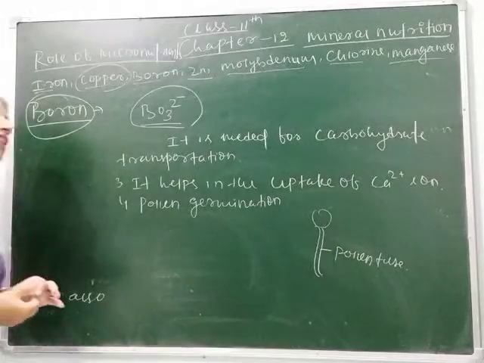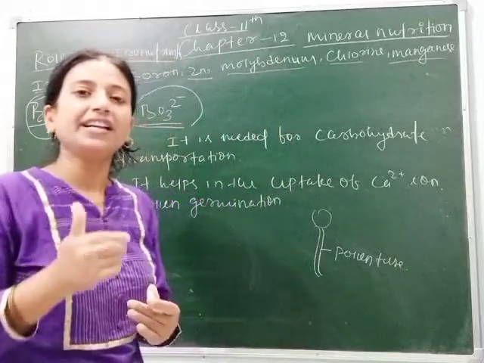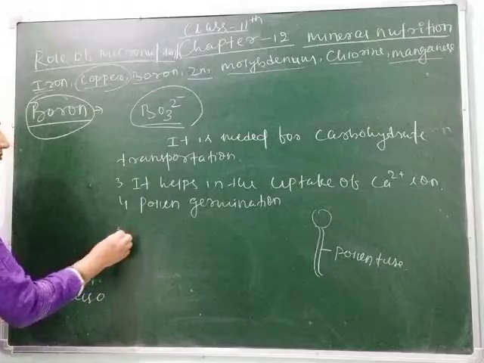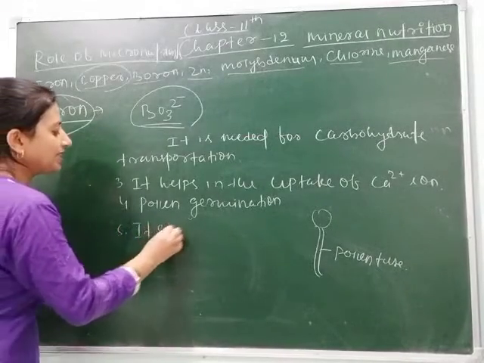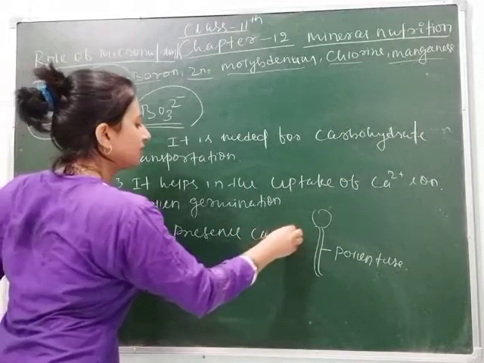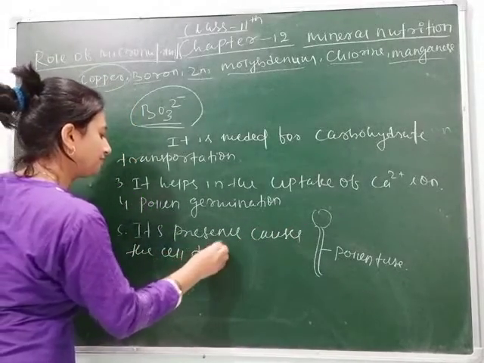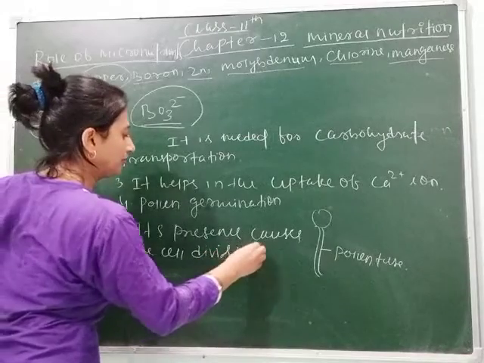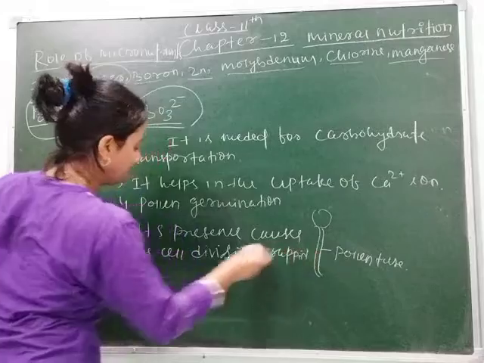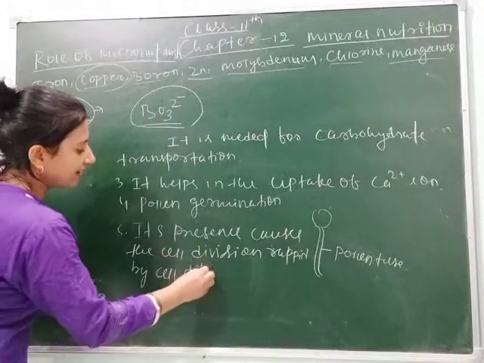It also helps in cell elongation and cell differentiation, means its presence causes rapid cell division and cell differentiation.